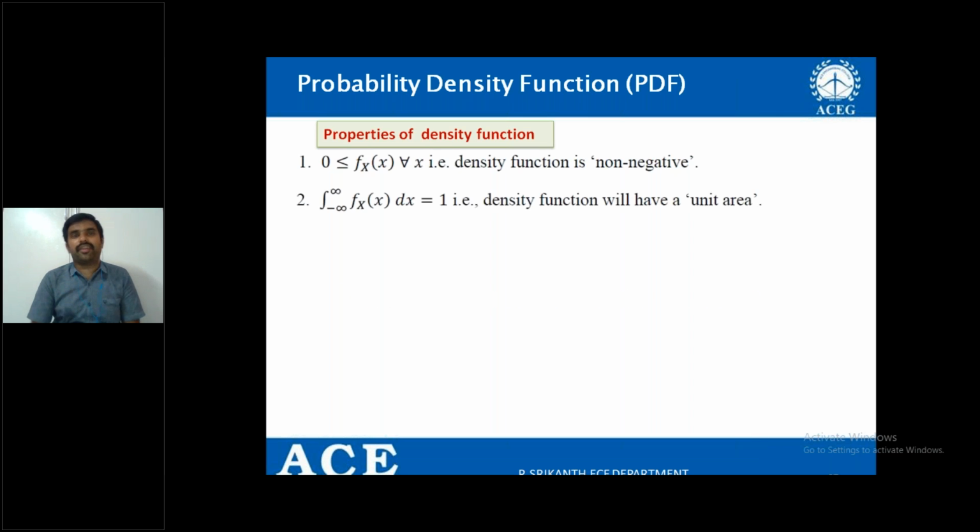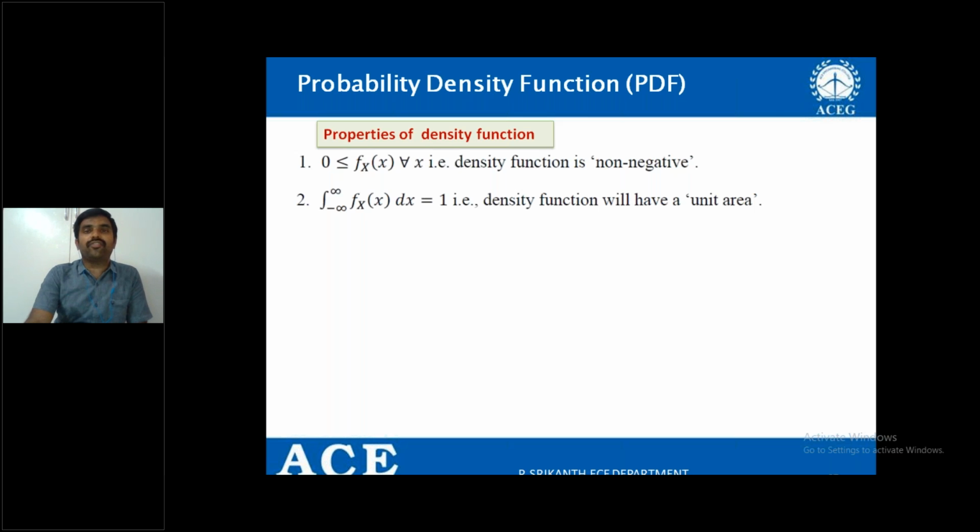That is the first property. Second property is what? Always the total area under the density function, that is, integration from minus infinity to plus infinity of f of x, will be equal to 1.